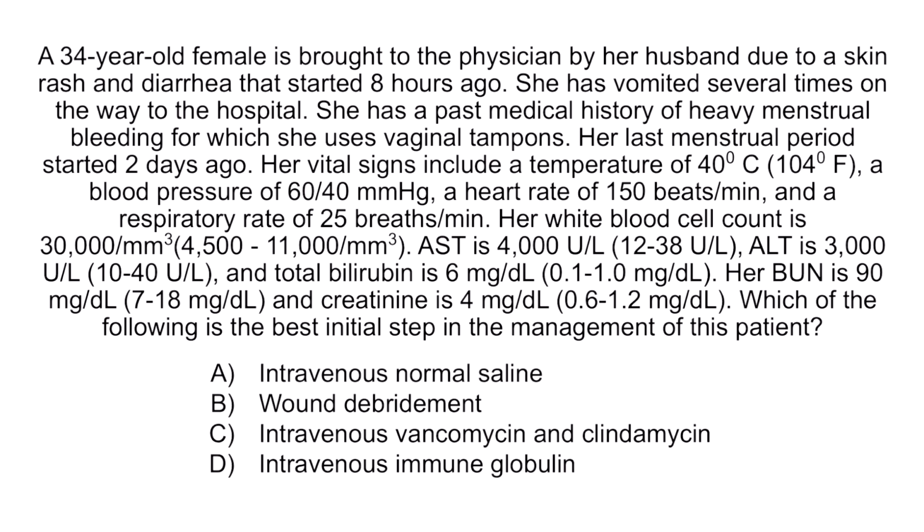Her vital signs include a temperature of 40 degrees Celsius, a blood pressure of 60 over 40 millimeters of mercury, a heart rate of 150 beats per minute, and a respiratory rate of 25 breaths per minute. Her white blood cell count is 30,000, AST is 4,000, ALT is 3,000, and total bilirubin is 6. Her BUN is 90, and creatinine is 4. Which of the following is the best initial step in the management of this patient?